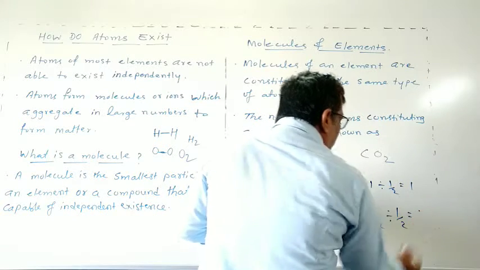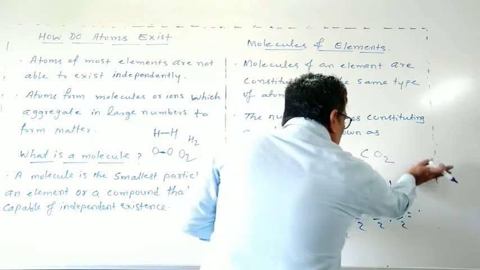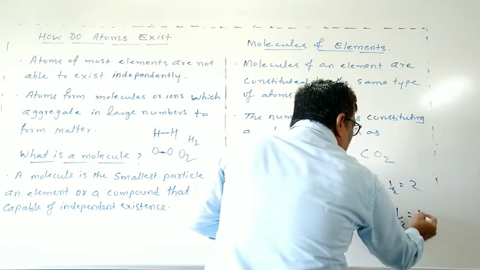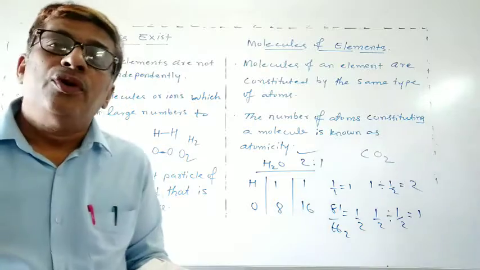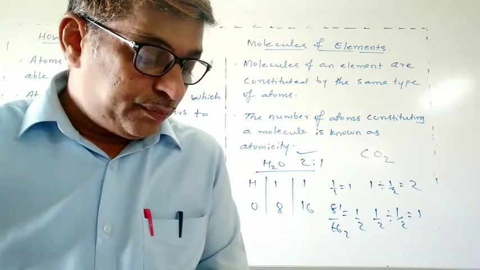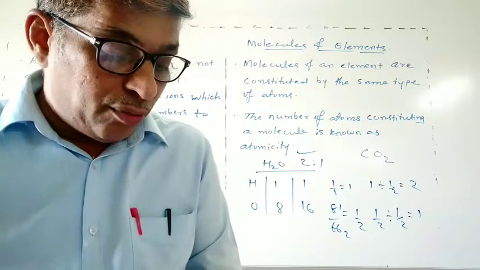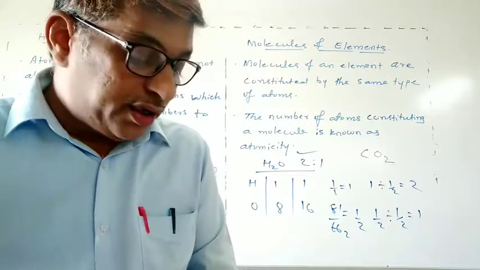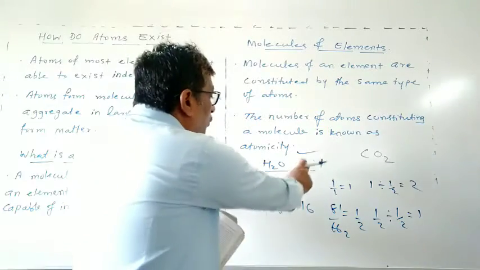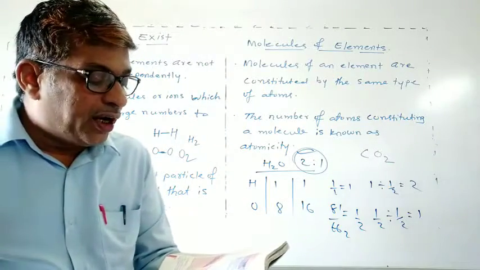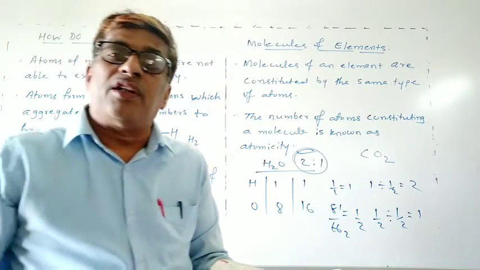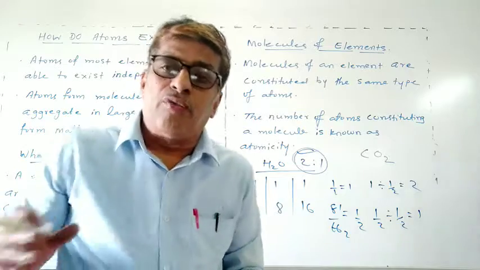So you get 2 ratio 1. Thus the ratio by the number of atoms for water is 2 ratio 1. In the similar way you have to find ammonia also, and carbon dioxide also.